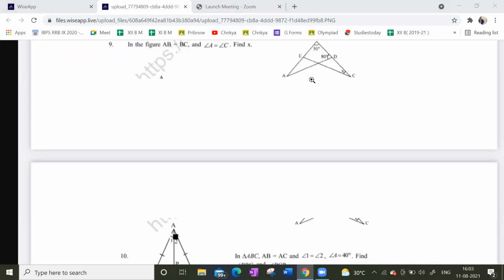Angle A is equal to C given. What is it asking for? The X value.